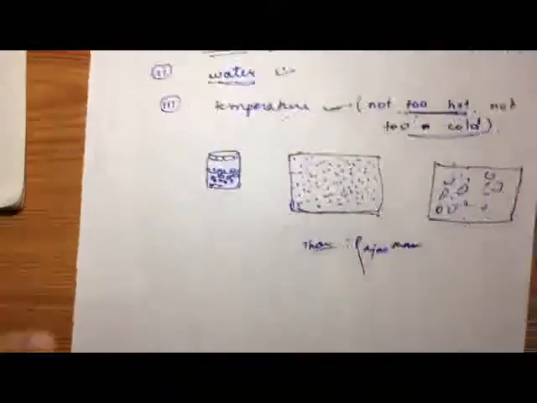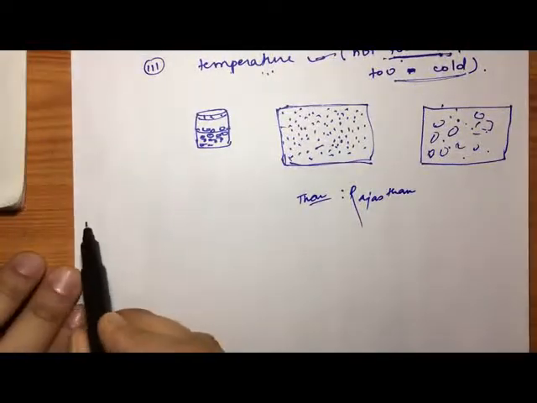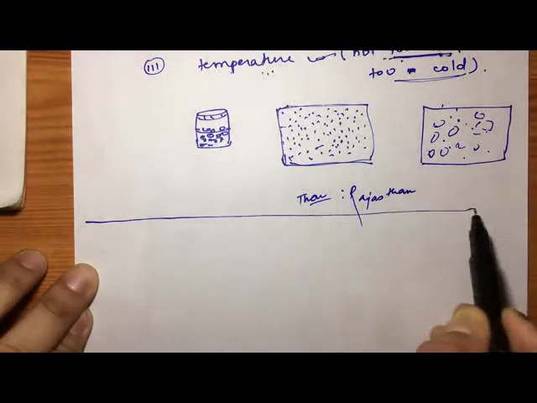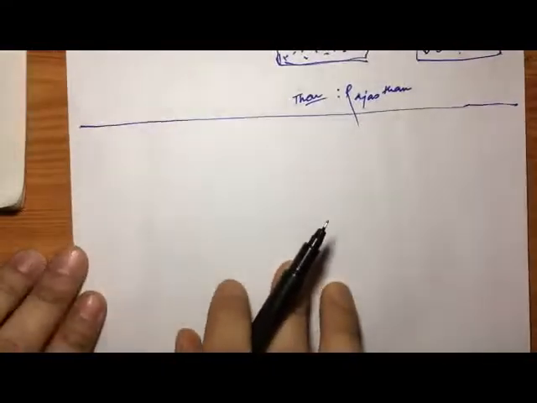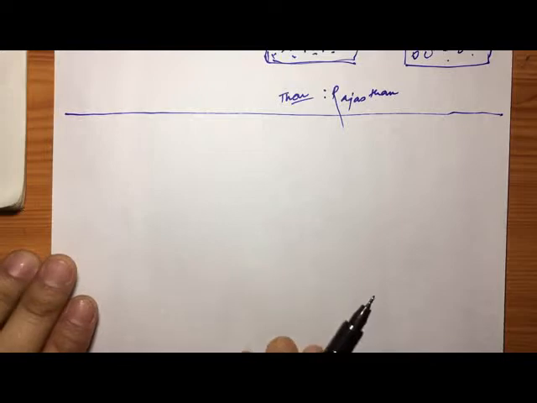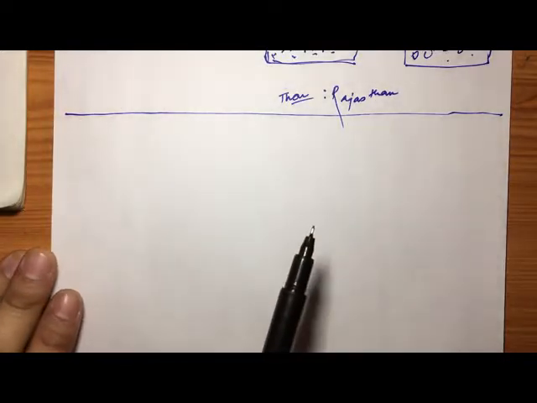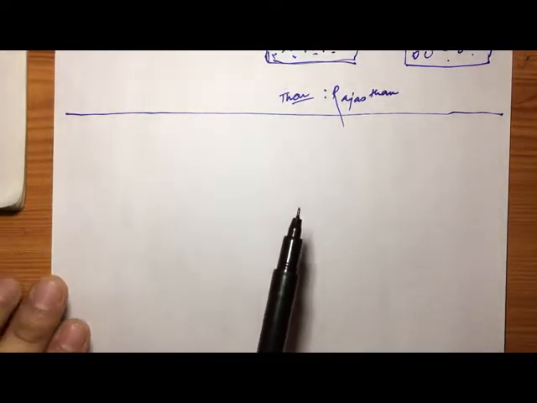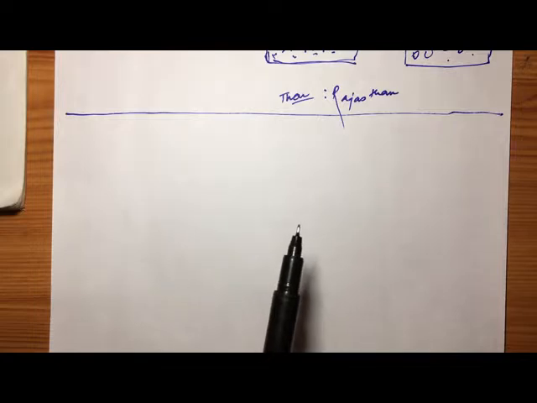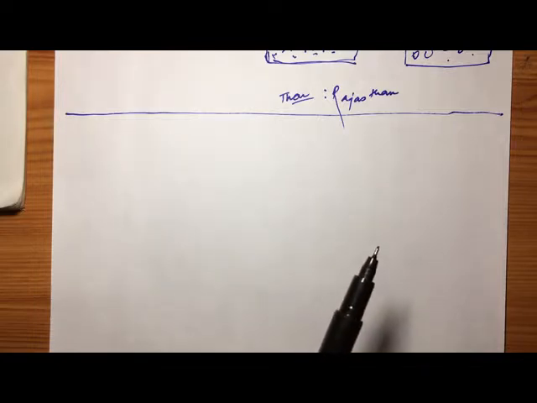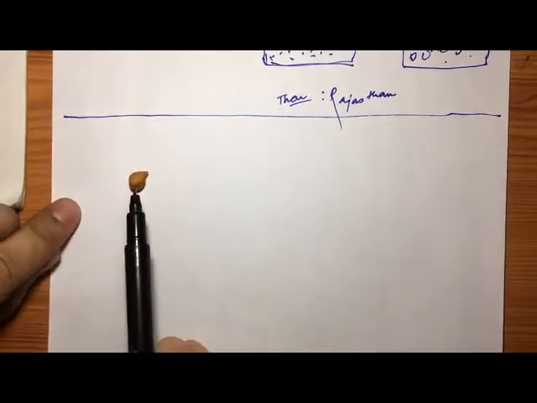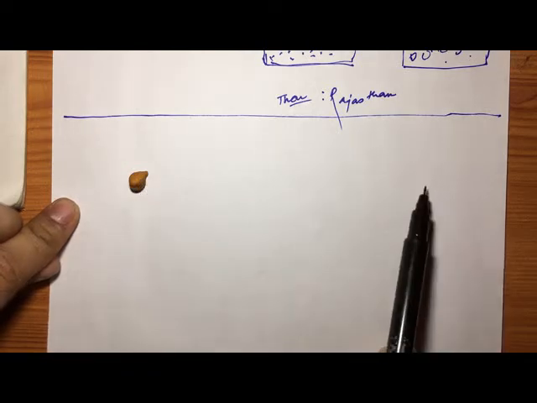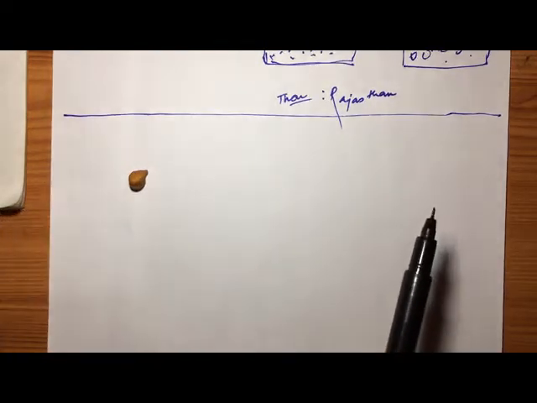Now, seed germination. In class 5 we have to study the stages of the germination of a seed. Seed germination means the total process by which a plant grows from a seed.